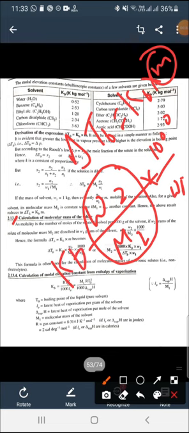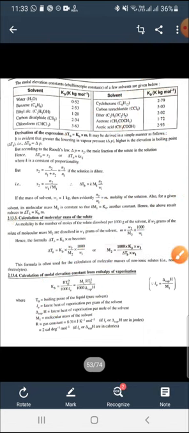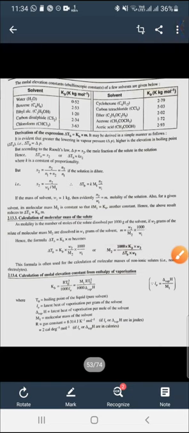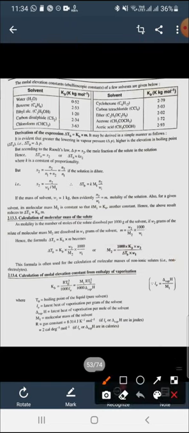Actually we have to calculate M2, so we rearrange this and we get M2 is equal to 1000 into KB into W2 upon delta TB into W1. This is the expression for molecular mass of solute.